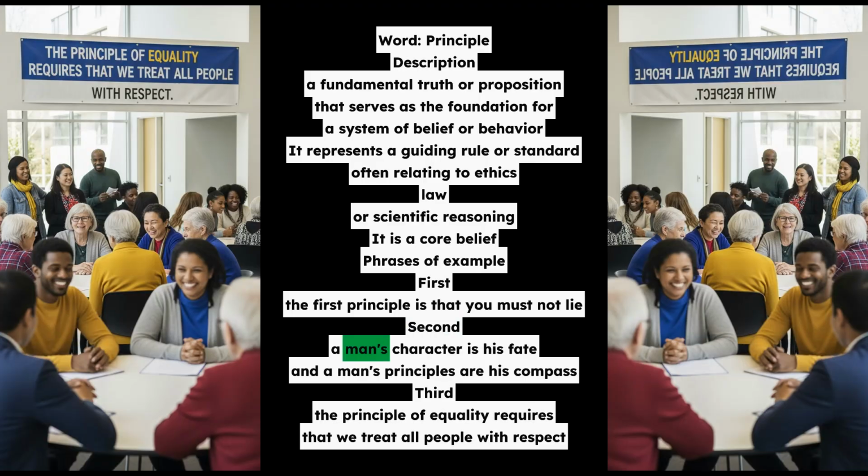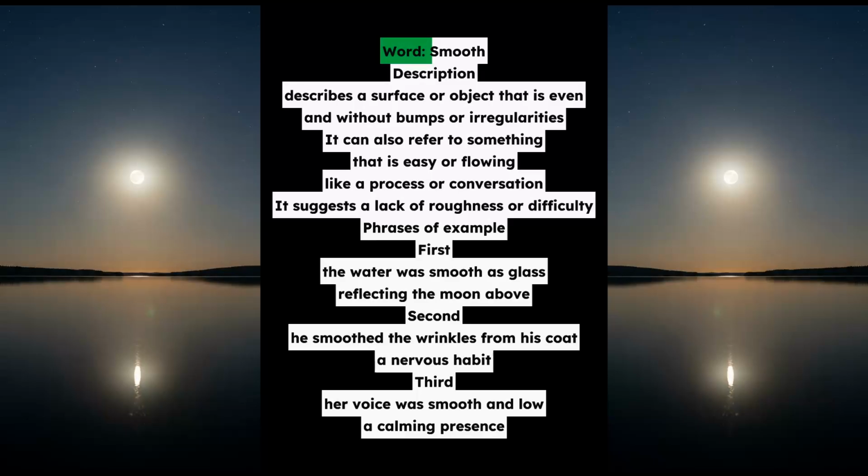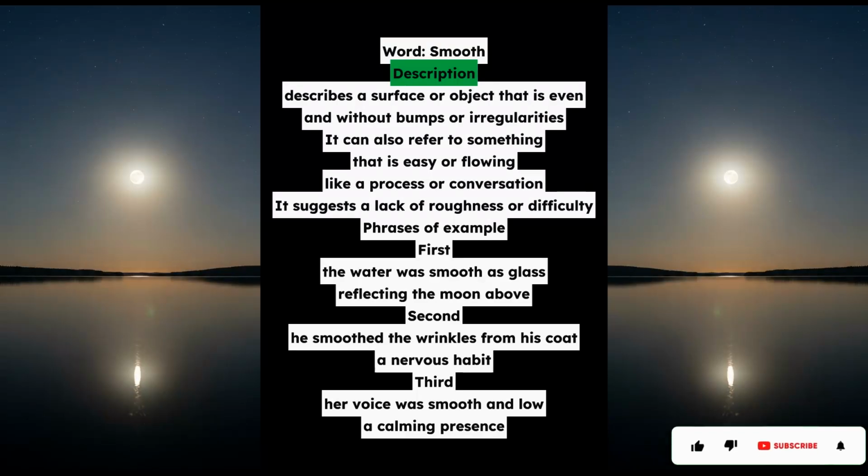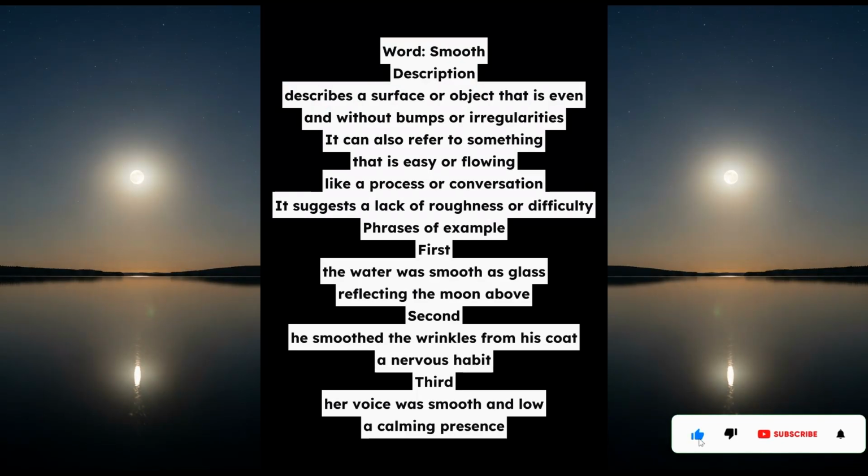Word: smooth. Description: describes a surface or object that is even and without bumps or irregularities. It can also refer to something that is easy or flowing, like a process or conversation. It suggests a lack of roughness or difficulty.